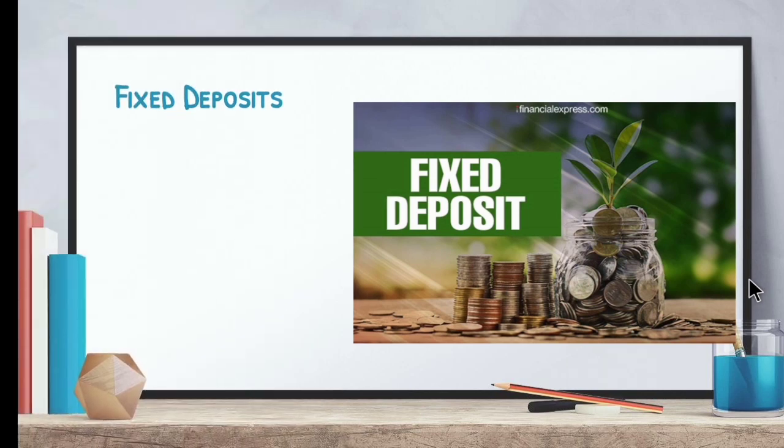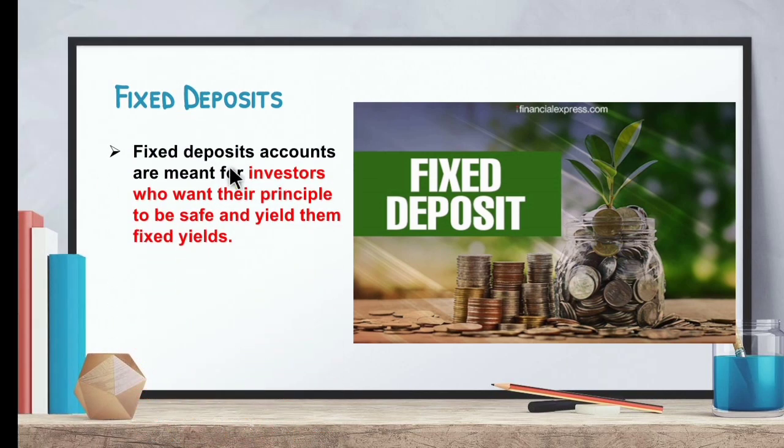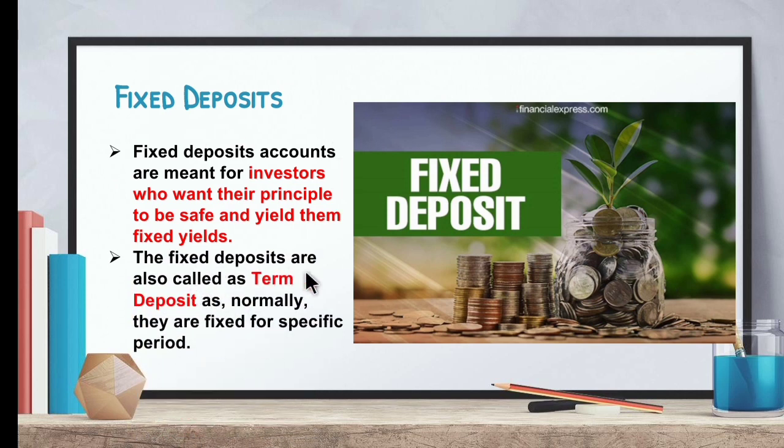Next one is fixed deposit. Fixed deposit accounts are meant for investors who want their principal to be safe and to earn a fixed yield. That means they deposit a particular amount for a particular period of time. That is called a fixed deposit. A fixed deposit is also known as a term deposit because they are depositing for some particular period of time, for example 1 year or 2 years.